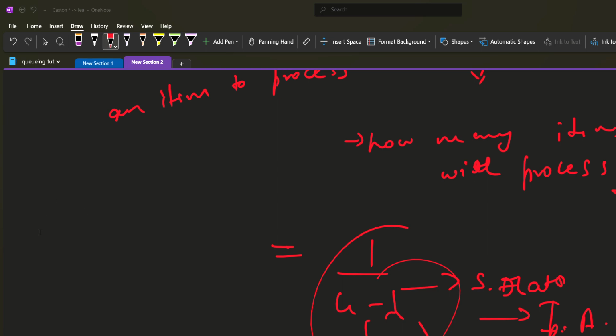Mu is the service rate. Utilization I am showing as rho. It is the arrival rate upon the service rate, or we can also say it is service time upon inter-arrival time. Both things are the same. And then the waiting time in the system is 1 upon mu minus lambda. So I'm just showing those values to you.